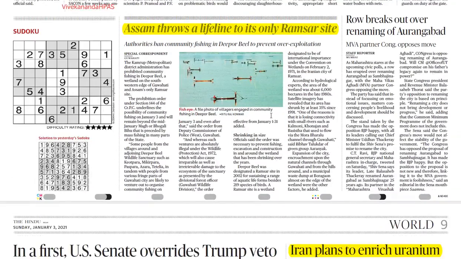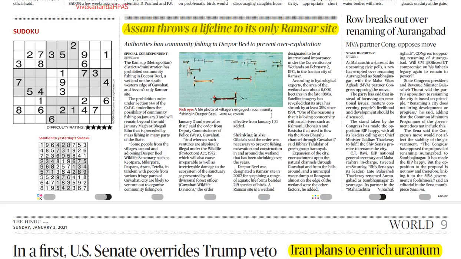The next one is that Assam throws a lifeline to its only Ramsar site. Now, what is this Ramsar site? This Ramsar site is Deepor Beel. Remember this name. It was declared a Ramsar site in 2012. I hope you remember, Ramsar is an Iranian city. And from 1971, all the major wetlands of international importance have been designated as Ramsar sites. So basically, all the international wetlands that are important for mankind have been declared as Ramsar sites under the International Treaty of Wetlands.